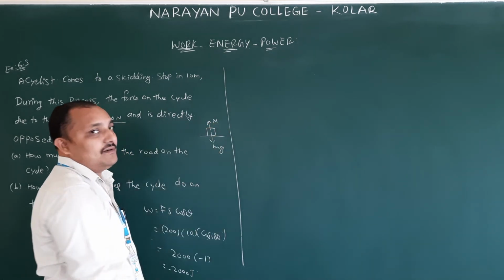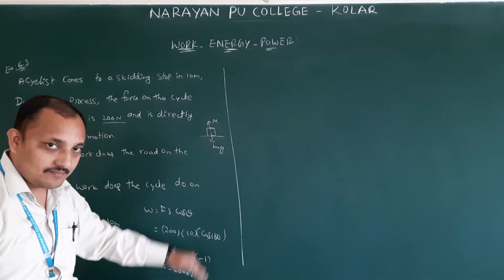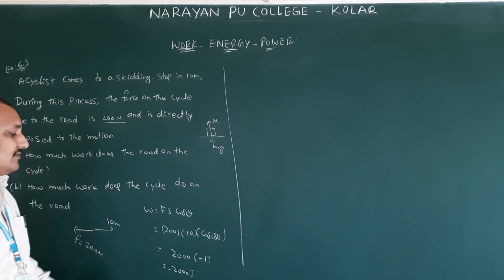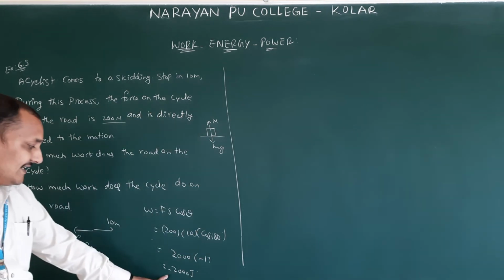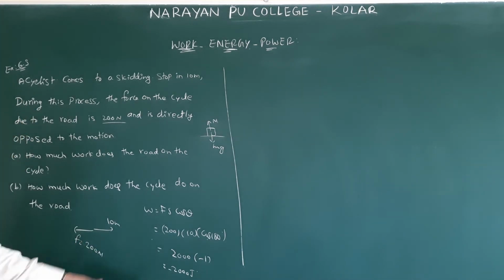So N is equal to mg. Like that, the cycle is applying some amount of force downwards in this direction. Therefore, theta is going to be 90, and work done is going to become 0. Here, this negative sign indicates that both are in opposite directions. Okay, that is a simple problem.